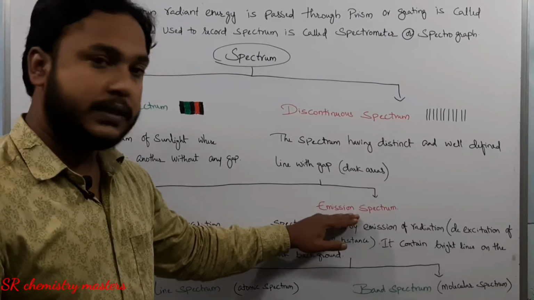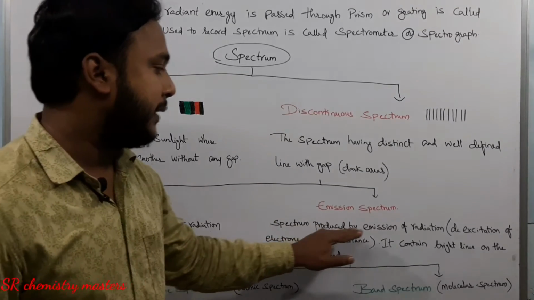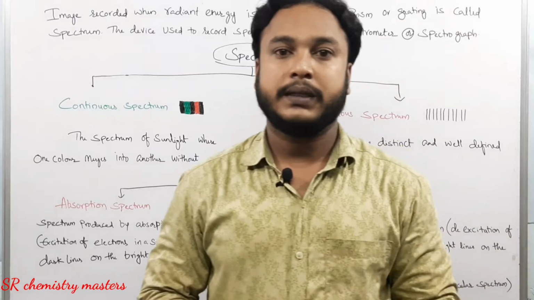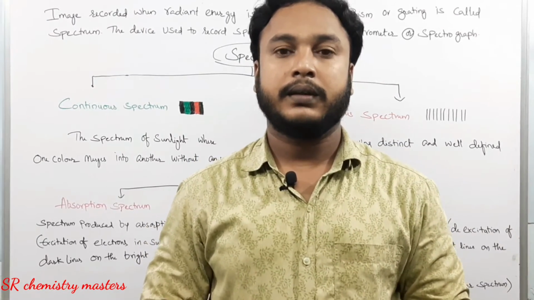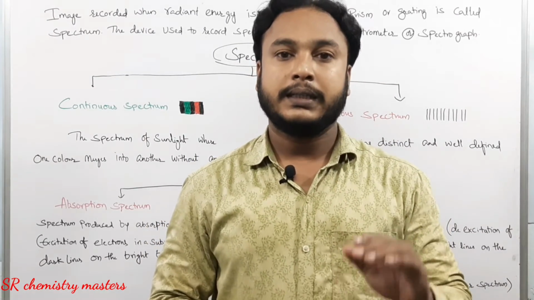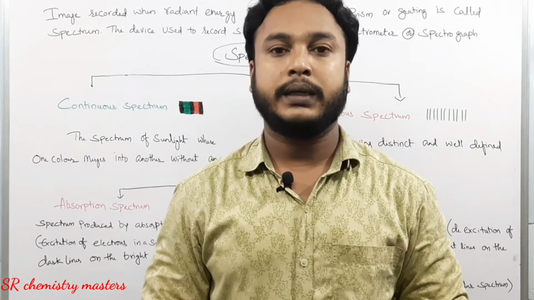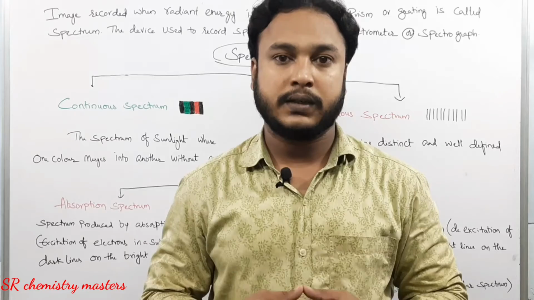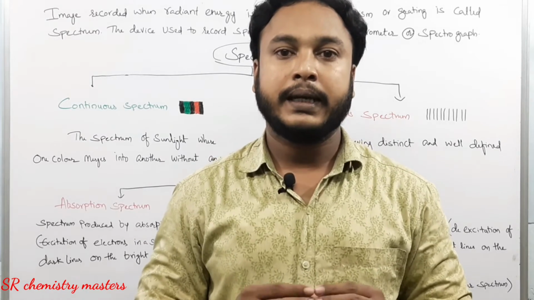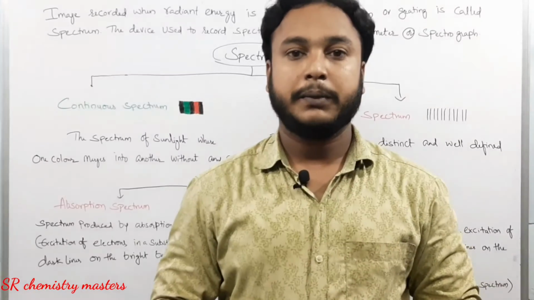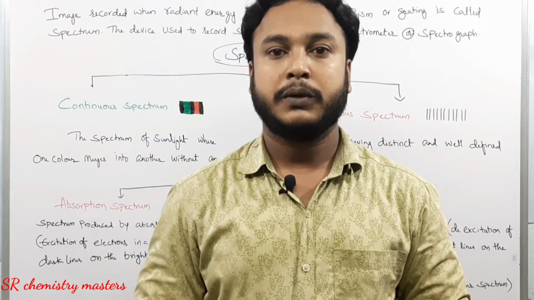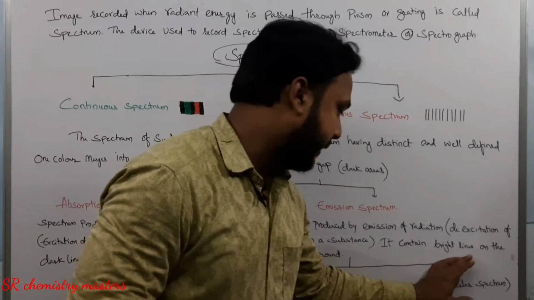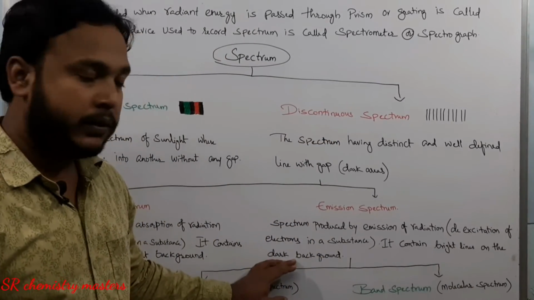Emission spectrum is the spectrum produced by the emission of radiation, and emission of radiation takes place when the electron is de-excited. That is, when the electron jumps from higher energy level to lower energy level, the de-excitation of electron takes place. In the process of de-excitation of electron, the radiation is emitted. That emitted radiation can be recorded in the form of a spectrum. In emission spectrum, bright lines are obtained on the dark background.